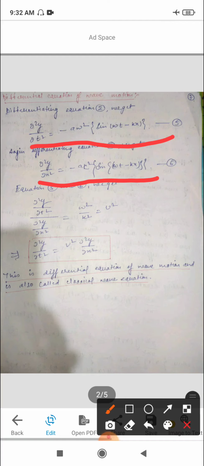Dividing equation 5 by 6, (∂²y/∂t²)/(∂²y/∂x²) equal to ω²/k², and ω²/k² is v². Then ∂²y/∂t² equal to v² ∂²y/∂x², and this equation represents the differential equation of wave motion and is also called the classical wave equation.